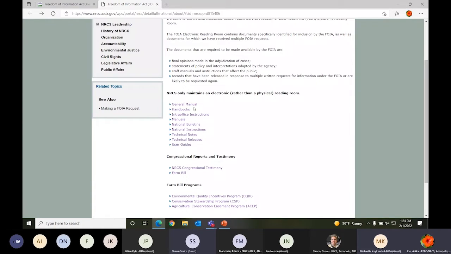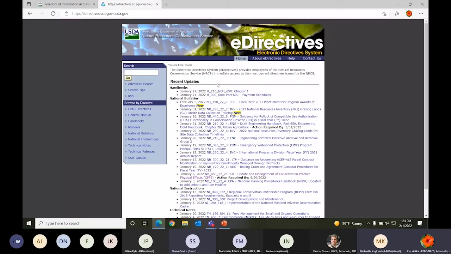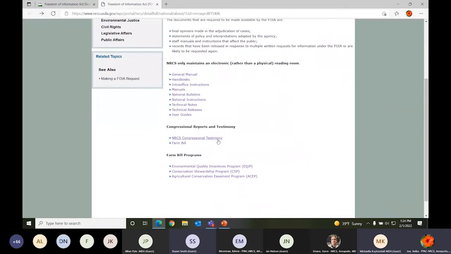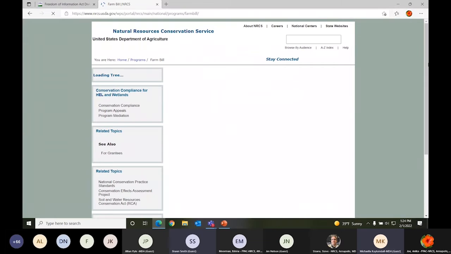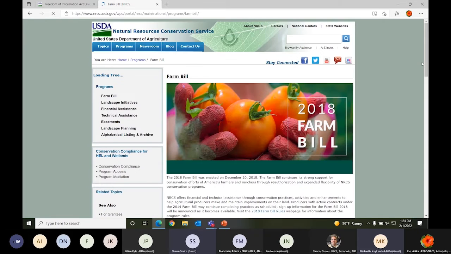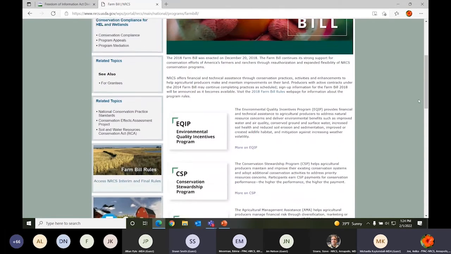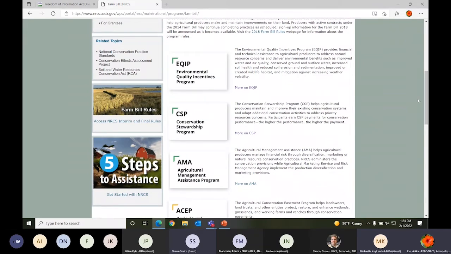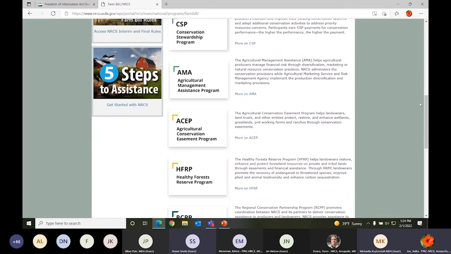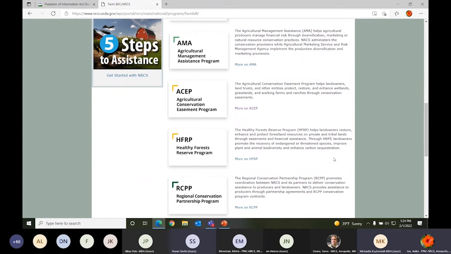The first couple of tabs show you where you can find the e-directives, which Nora will explain in her presentation. Then when you go back, it shows you the testimonies that have been through Congress or the Farm Bill process. I'll show you the Farm Bill process. It gives you the explanation of the different programs that NRCS works with, and the definition or explanation if you need more information.